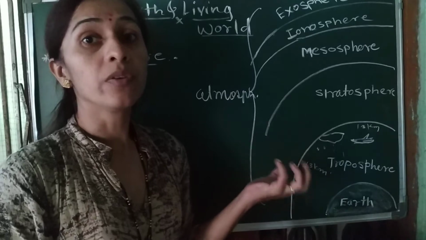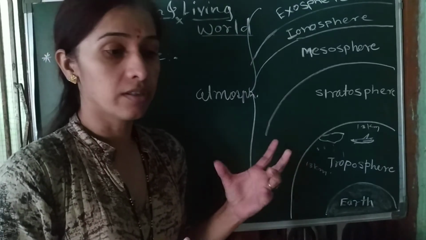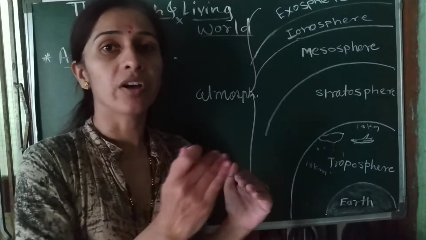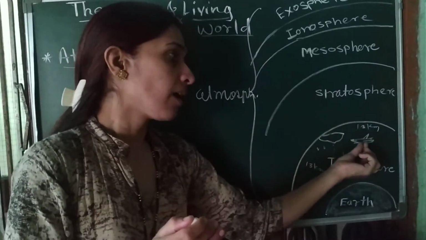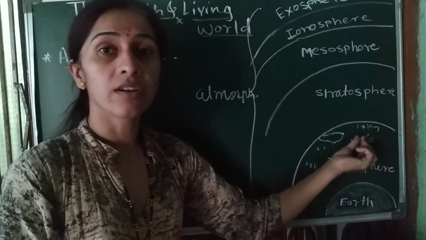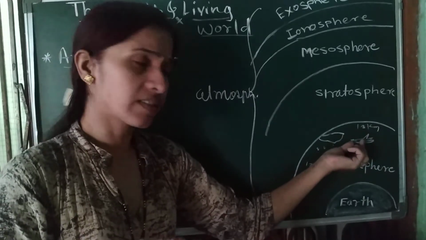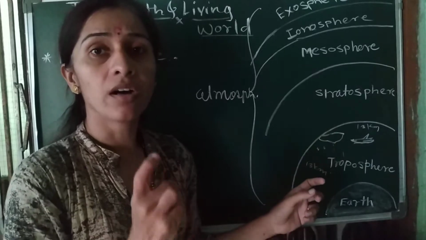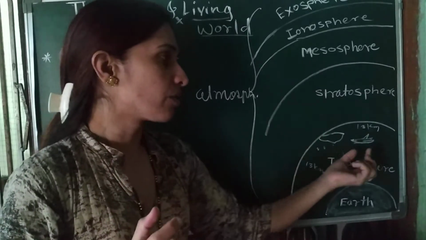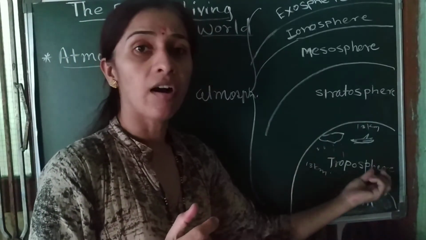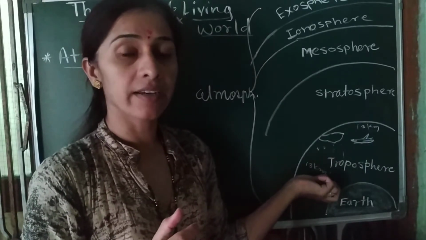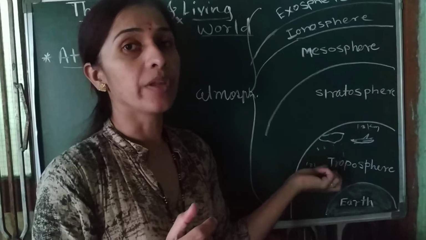They feel it hard to take in air. So for that purpose there are oxygen cylinders or such arrangements, so that the passengers can get oxygen at that place. All these occur in the troposphere. Understood? It is the first layer of the atmosphere from the ground.